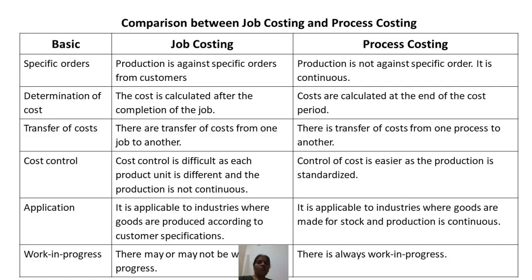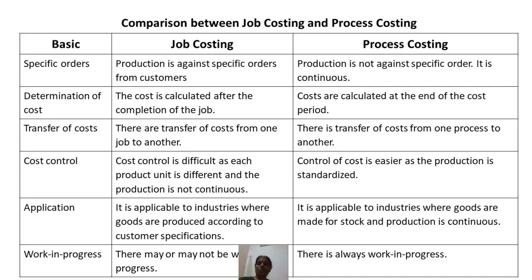Whereas in case of application, process costing is applicable to industries where goods are made for stock and production is continuous. Here the goods are kept for stock and after some time the sale takes place. As such, the production is continuous.